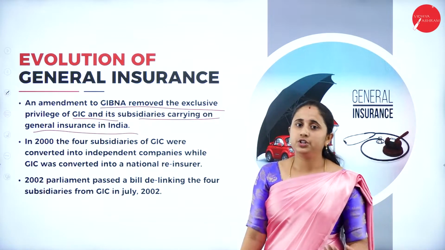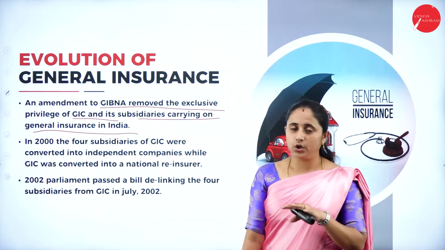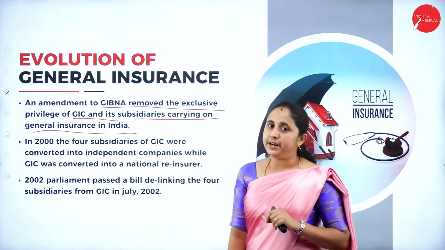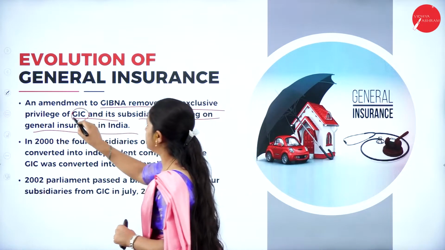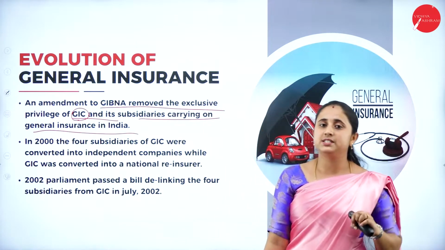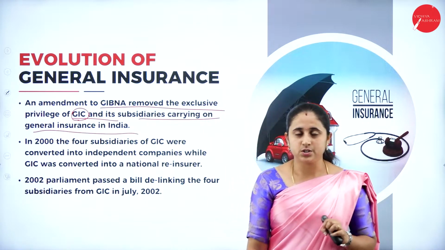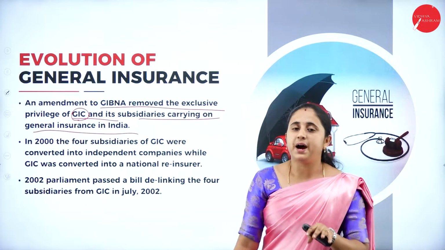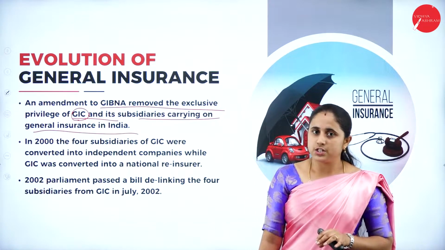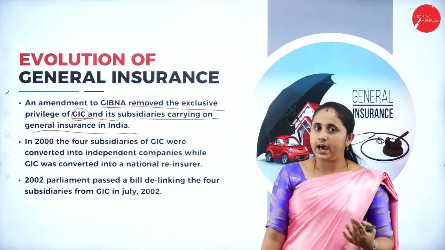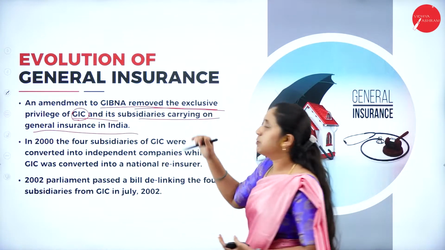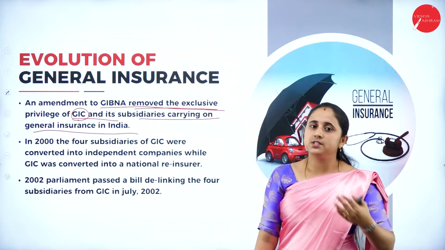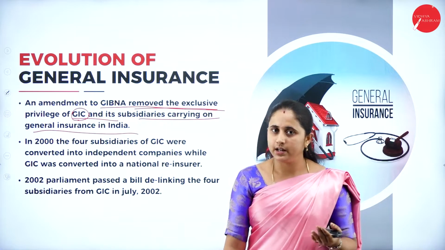Before this IRDA Act, the whole control of general insurance was in the hands of the government. Through the GIC, General Insurance Corporation, the government was controlling general insurance. GIC and its 4 subsidiaries were the major participants in the general insurance field. After the IRDA Act, it removed the exclusive power of the GIC. That means after 2000, it was opened up for the private sector also.